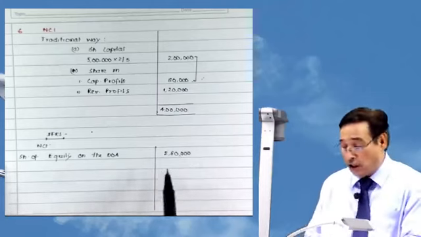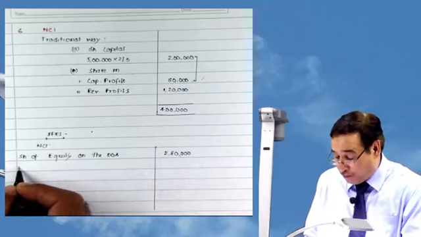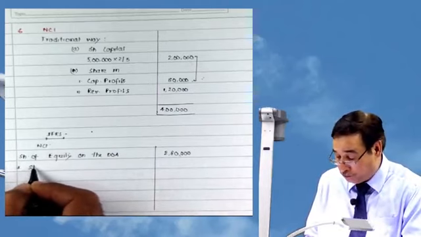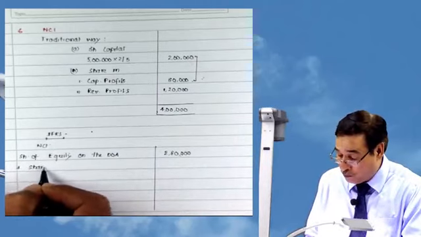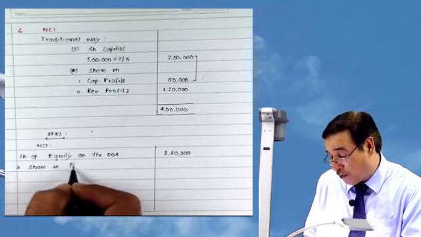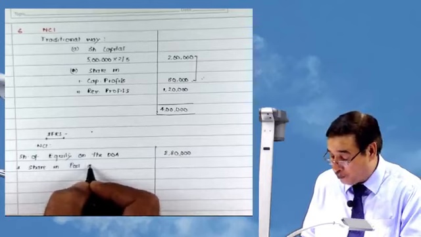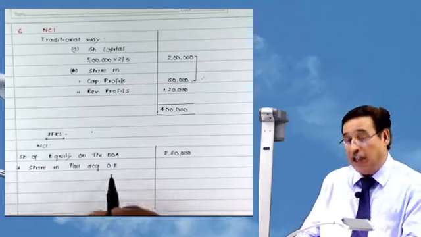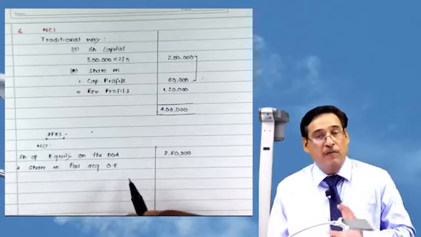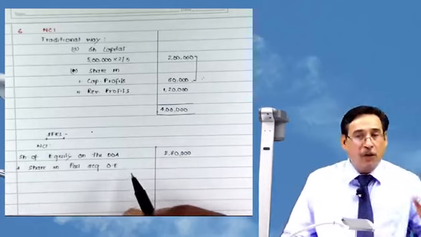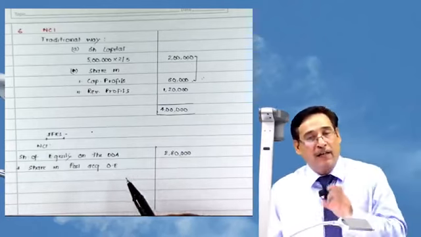So on the date of acquisition, now we shall write here plus share in post-acquisition other equity. Other equity stands for reserves and surplus. So in the post-acquisition period, we know that other equity was 3 lakh, isn't it?